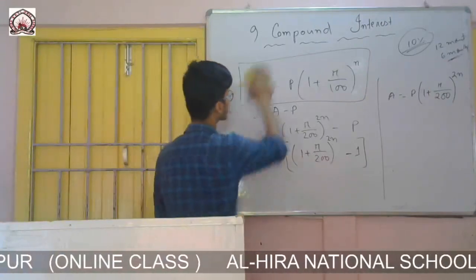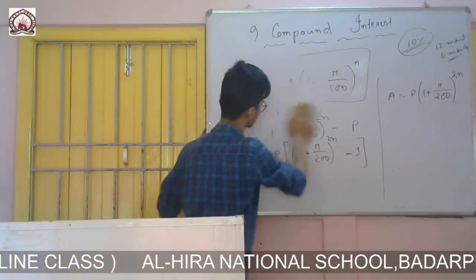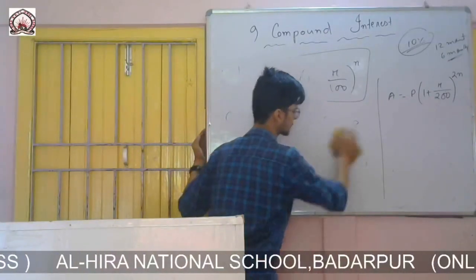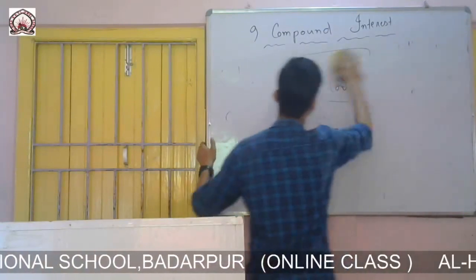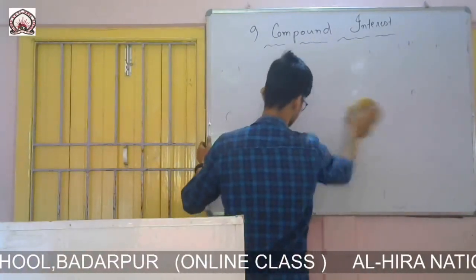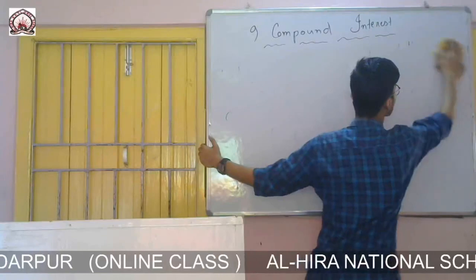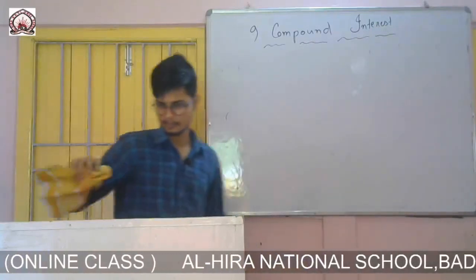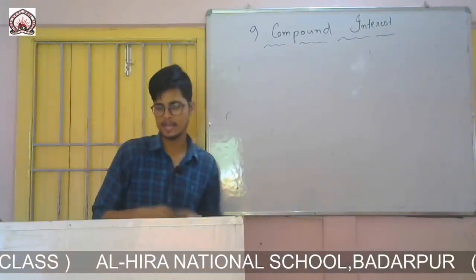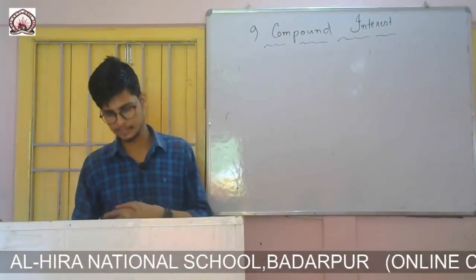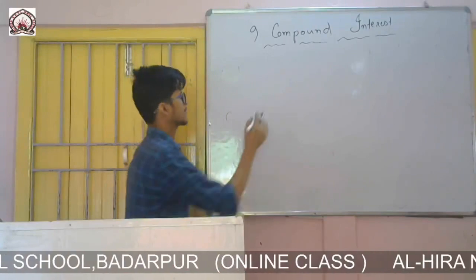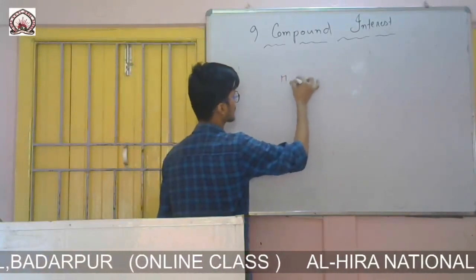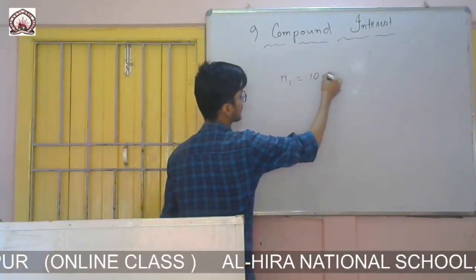one thing left. Okay. Another type of question you will get is to calculate this for successive years. For example, for the first year the rate of interest is given as 10%.